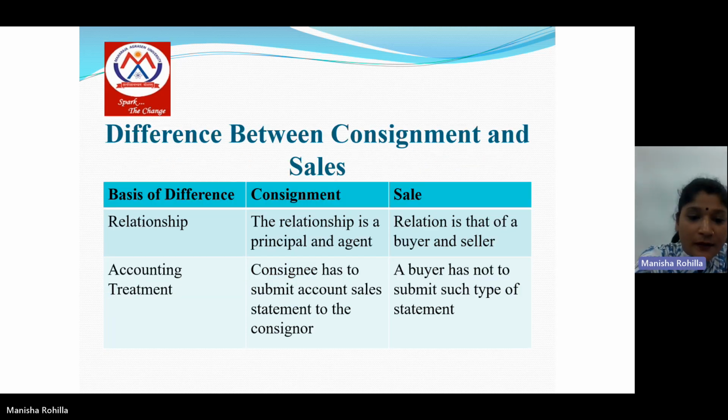Third point is relationship. In consignment, the relationship between the consignor and the consignee is that of principal and agent. But in case of sale, the relationship is that of debtor and creditor, in which the buyer is the debtor and the seller is the creditor. Fourth point is accounting treatment. In case of consignment, the consignee has to submit an account sales statement to the consignor. But in case of sale, a buyer is not required to submit such a statement to the seller.